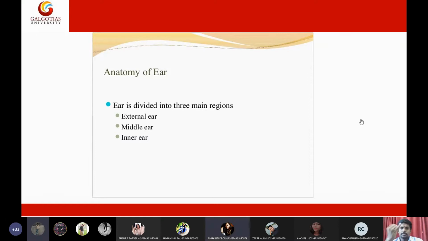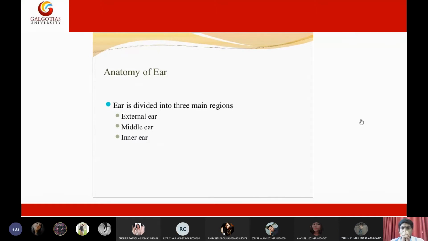Semicircular canal, external auditory canal, cochlea, and vestibule region. Very good. Then what are the parts of the external ear?